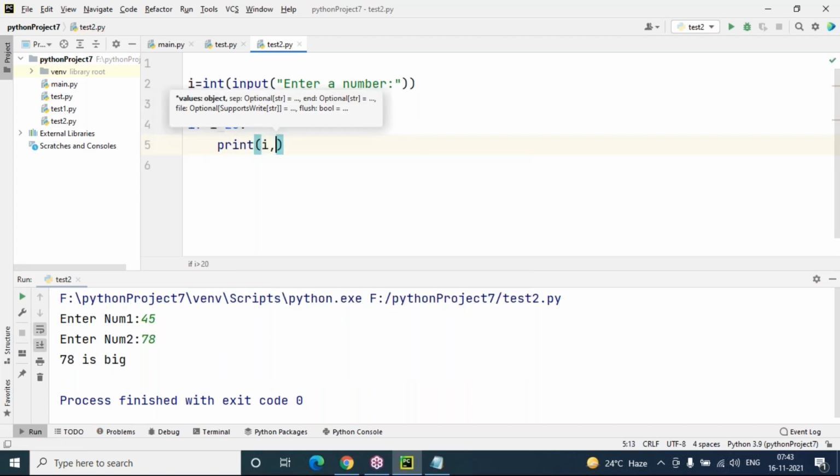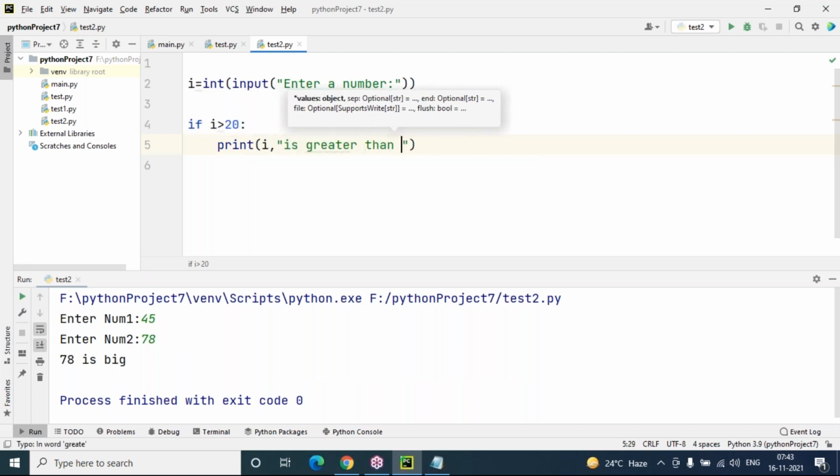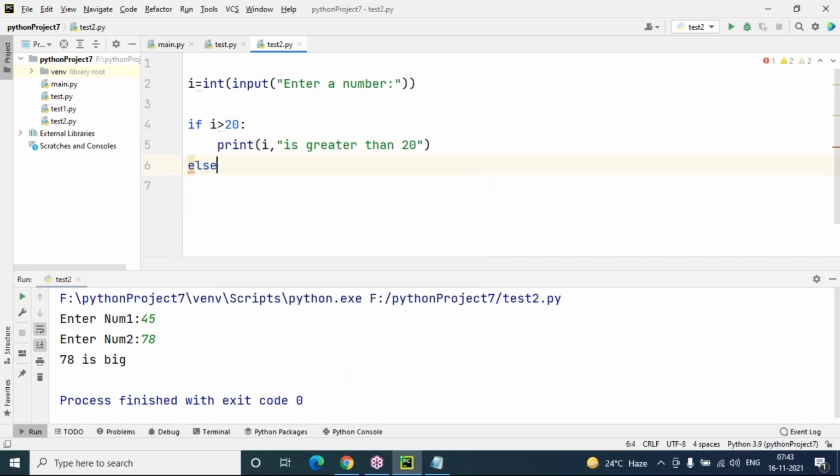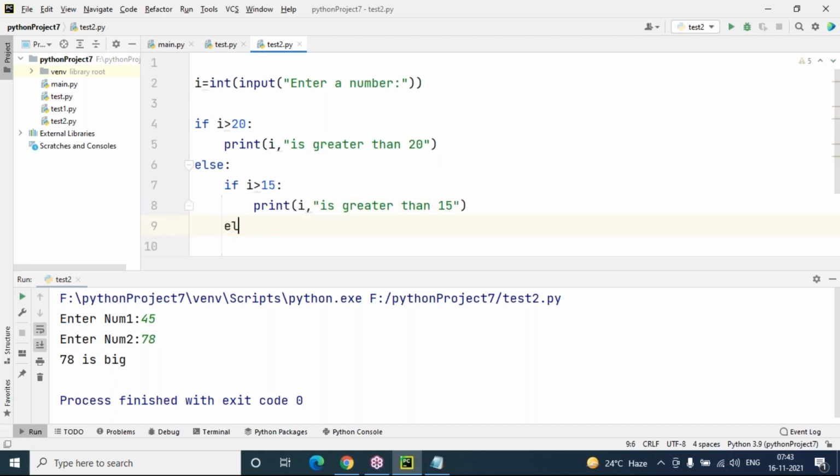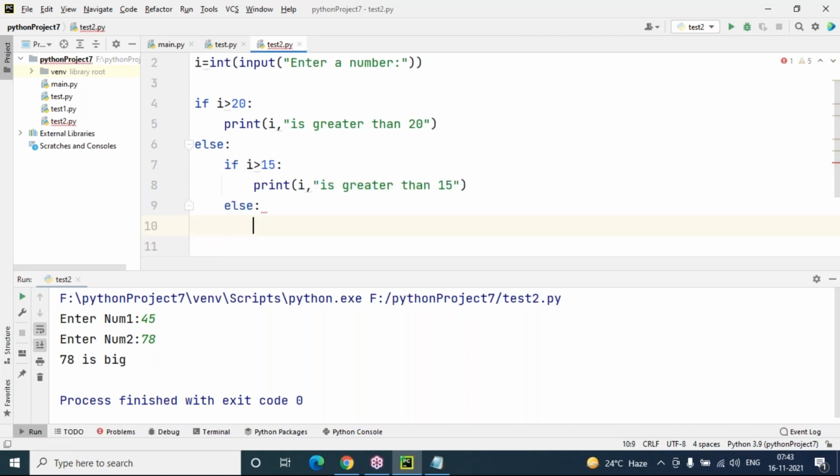Now here I'm taking, so I is greater than 20, I can say that. In case if not, it will go to what? Else block. Again in else block what I'm taking, if I greater than 15, just one more condition. Now here I is greater than 15. Even in case this is also wrong, then I should go to what? Finally this else block here. Then through else block what I want to print here.